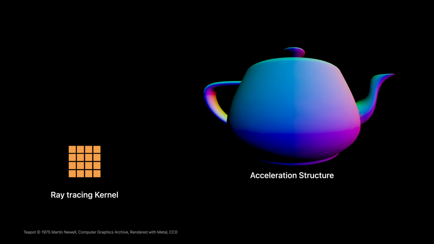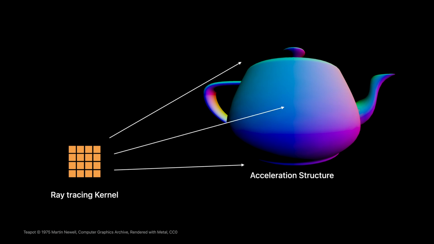Let's get started. So, bindless rendering allows making all our scene resources available to our shaders, bringing incredible flexibility to our graphics techniques. Let's take a look at an example. Let's imagine we have a ray tracing kernel finding intersections against an acceleration structure.